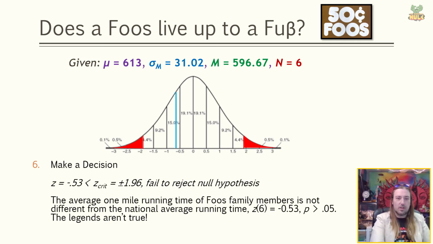Speaking of which, what is the decision? Well, in this case, we are no different from the population mean, right? We fall well within that predictable, likely range of variability that would occur due to chance. So mathematically, we'd say the z of negative 0.53 was less than the positive 1.96, however you want to word that mathematically. We fail to reject the null hypothesis. More importantly, I always want you to be making decisions in words, right? So saying something like the average 1 mile running time of Foos family members is not different from the national average running time.